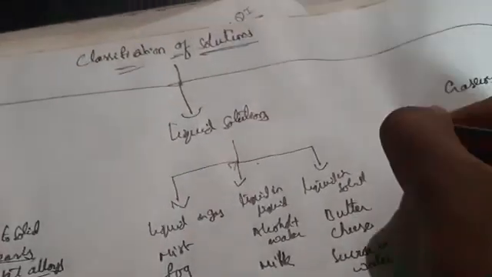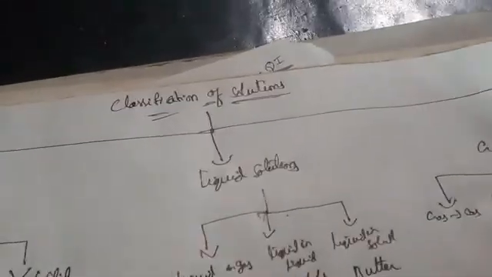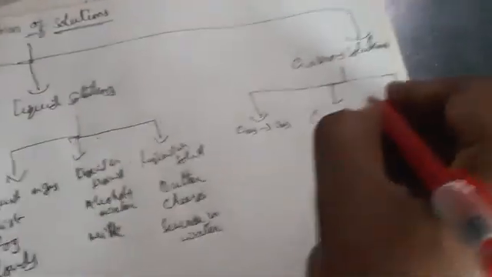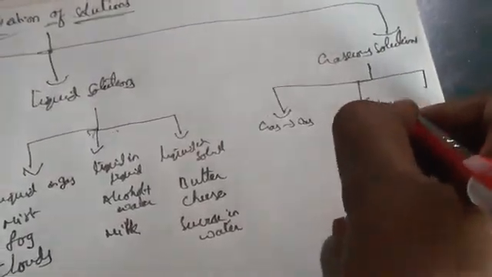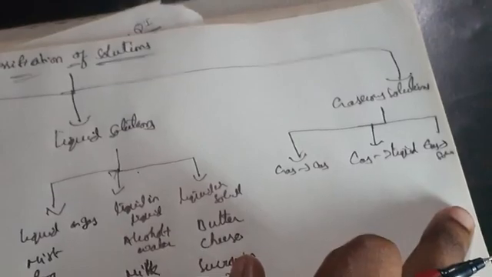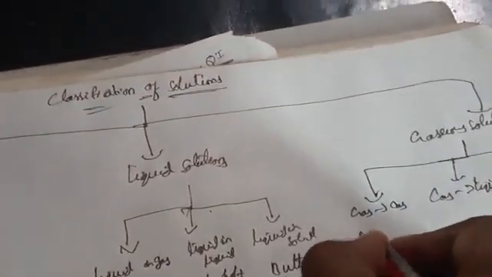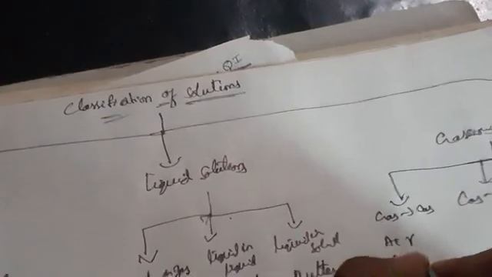Next, coming to gaseous solution. This gaseous solution is also divided into three types, that is gas to gas, gas to liquid, and gas to solid. So these are the three types we are having. So gas to gas, what are the examples? We can say a simple example: air, and oxygen, acetylene.